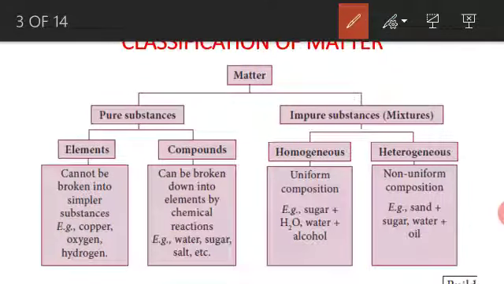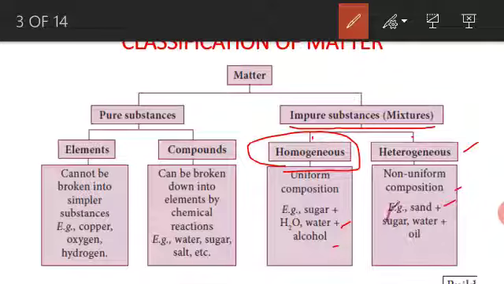Next, the impure substance. The impure substance is also divided into two types, the homogeneous and the heterogeneous. Homogeneous means uniform composition, for example, sugar plus water, water plus alcohol. And heterogeneous means non-uniform composition. Example, sand plus sugar and water plus oil.